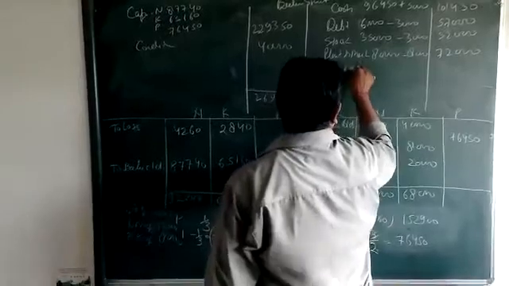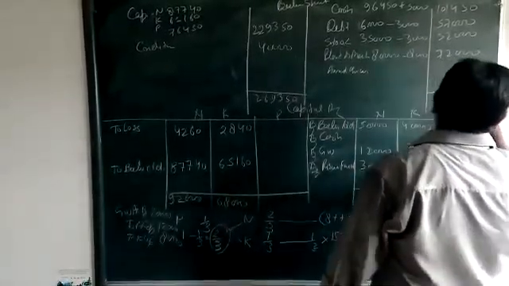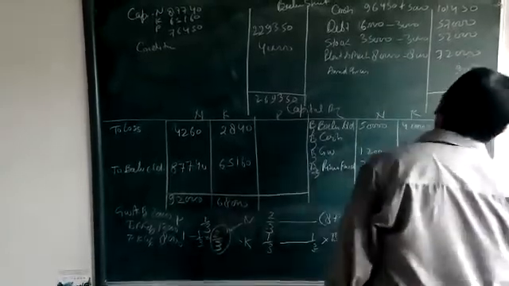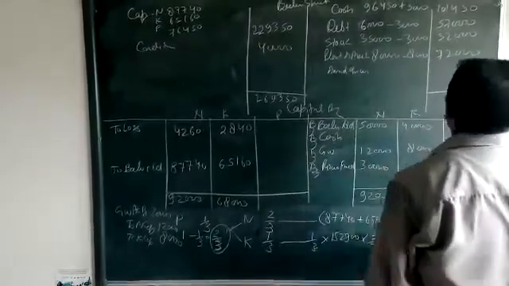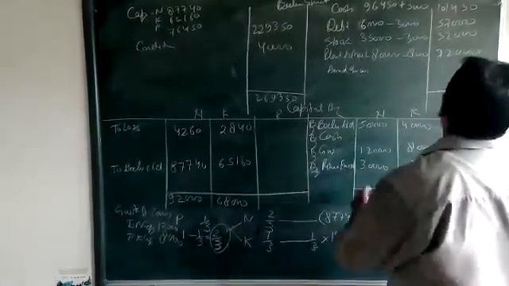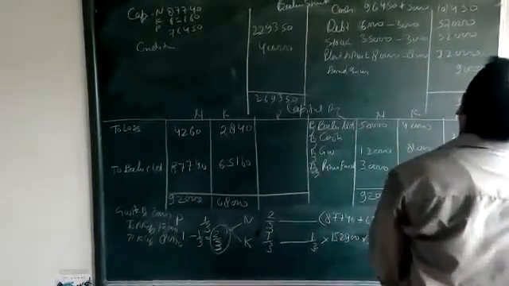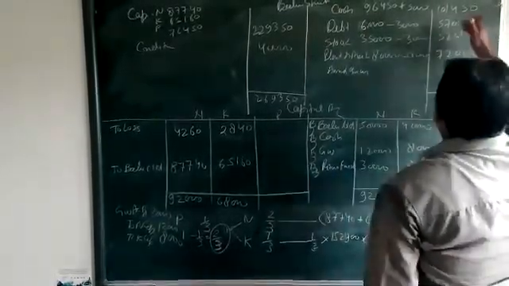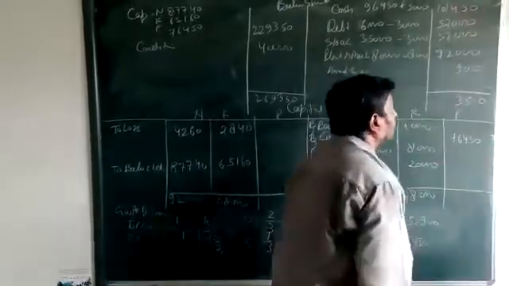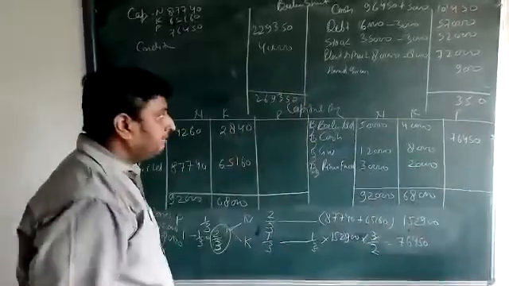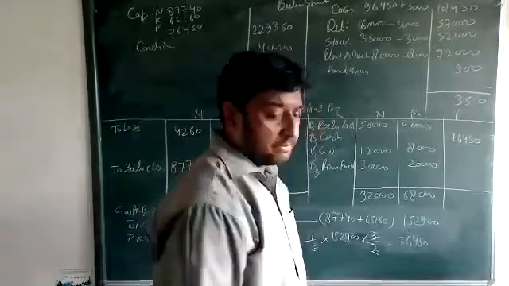Then accrued income 900. Just add. 3, 1 is remain, 7, 8. This is 7, then 8, 9, 2, 11, and 2. What's coming?